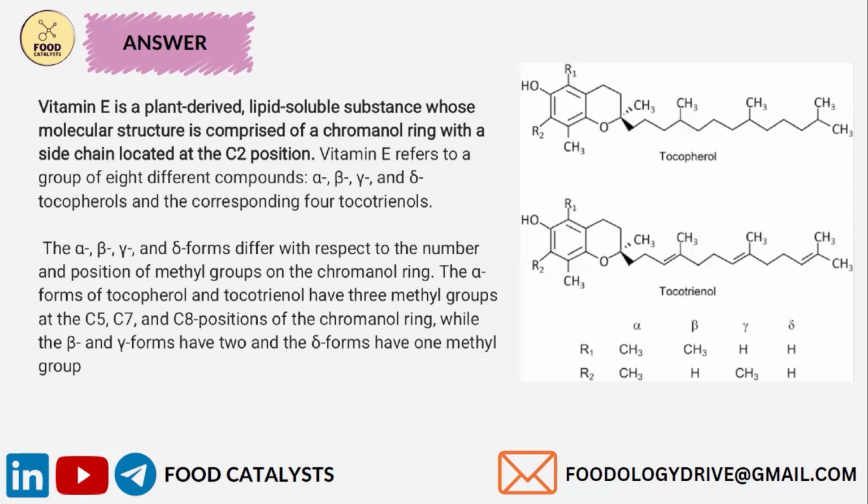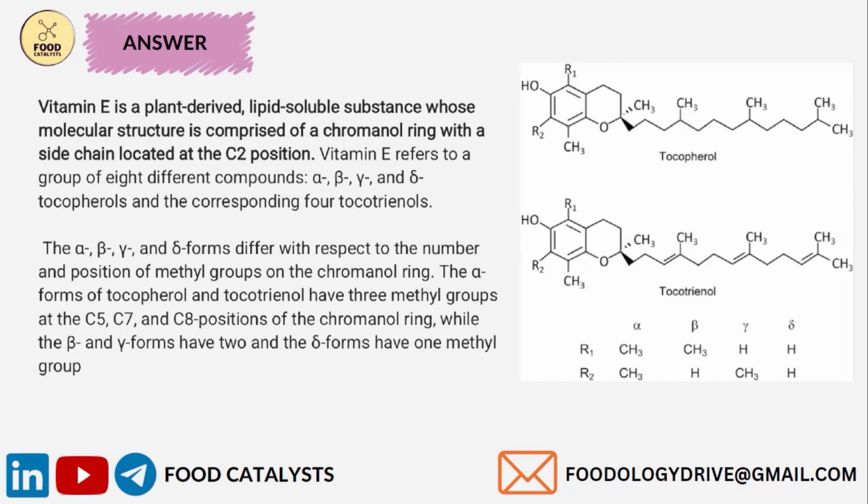Vitamin E is a plant-derived lipid-soluble substance whose molecular structure comprises a chromanol ring with a side chain located at the C2 position. Vitamin E refers to a group of 8 different compounds such as alpha, beta, gamma, and delta tocopherols, and correspondingly 4 tocotrienols.